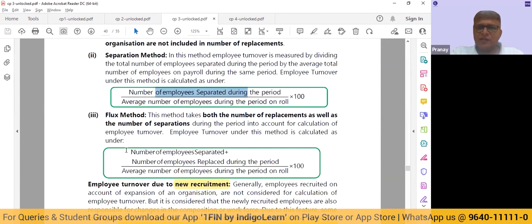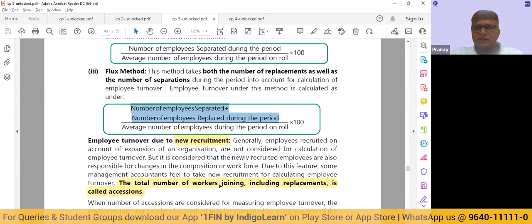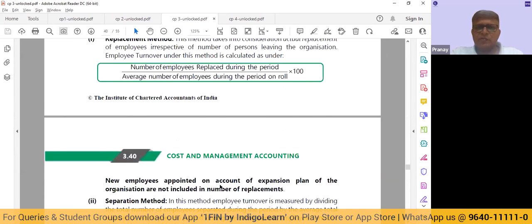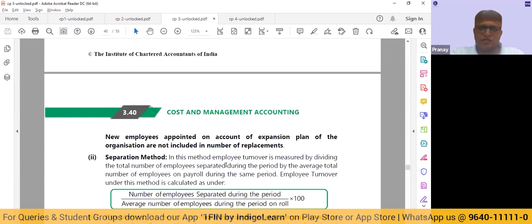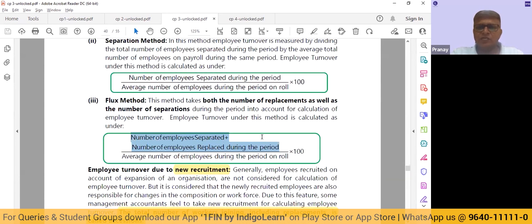And flux, we take both. It is a combination of replacement and separation. So number of employees separated plus replaced divided by average into 100. So that's the flux method. So these are important, basic, very simple and straightforward, but important calculations from the examination point of view. You get simple, easy 5-mark questions on this topic.